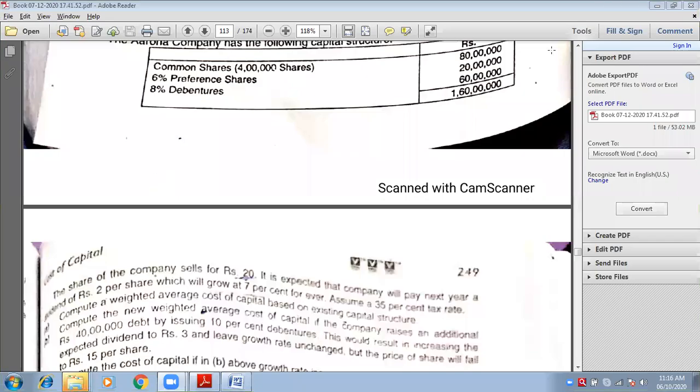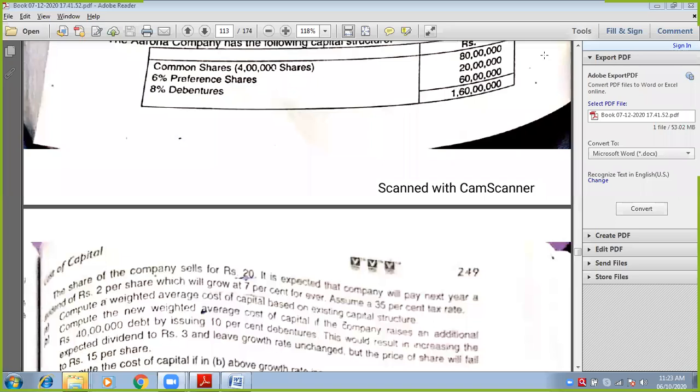11.20 should be the answer of case 1. Has everybody got that? Yes, ma'am. Okay, start with the second case. It says by issuing 40 lakhs new debentures at 10%. Dividend per share would be 3 and market price would be 15. With all these changes, do this second case and let me know the answer.